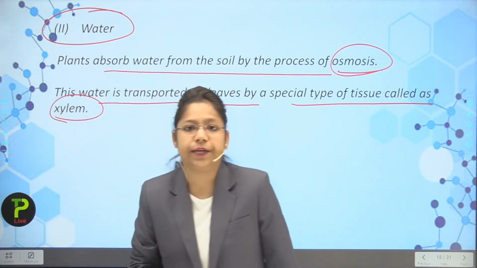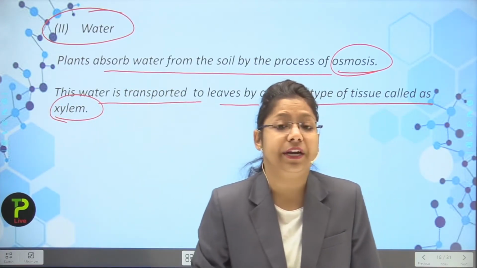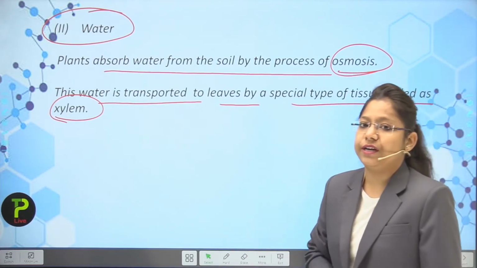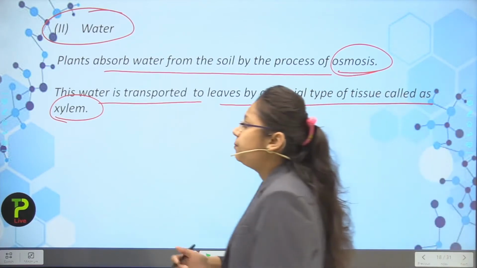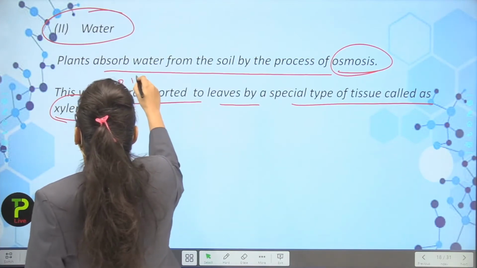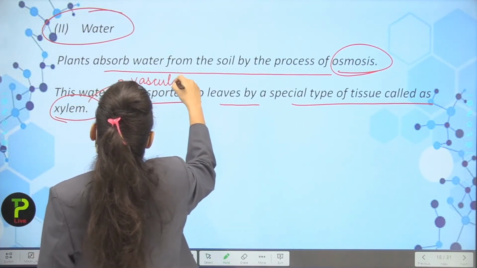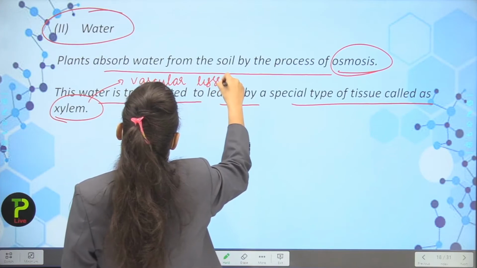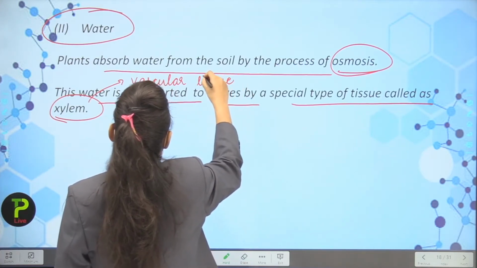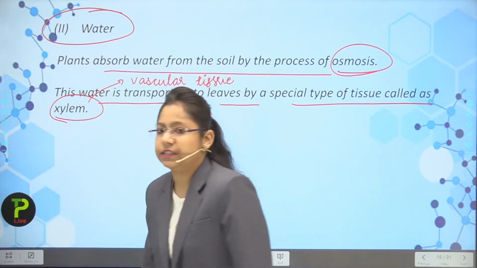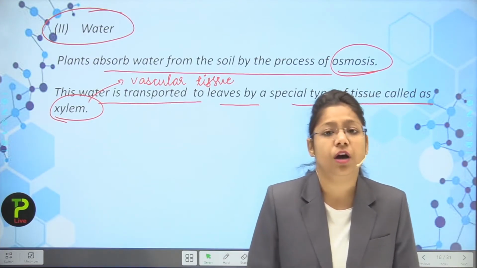Now this water is transported to leaves by a special type of tissue called xylem. So as I told you, xylem is a vascular tissue which is responsible for transferring the water to the different parts of the plant. So you can write it here that it is a vascular tissue. Actually there are two vascular tissues which are present inside the plant. So xylem is responsible for transport of water and phloem is for food.